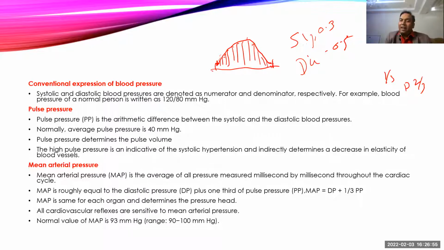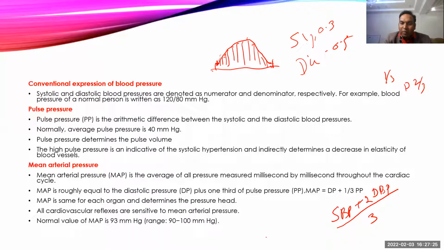So we take average blood pressure as one systolic blood pressure plus twice the diastolic blood pressure, because throughout the cardiac cycle one portion will be systolic blood pressure and two portions will be diastolic blood pressure, divided by 3. That will give roughly the mean arterial pressure. This is the formula we normally use for the mean arterial blood pressure.